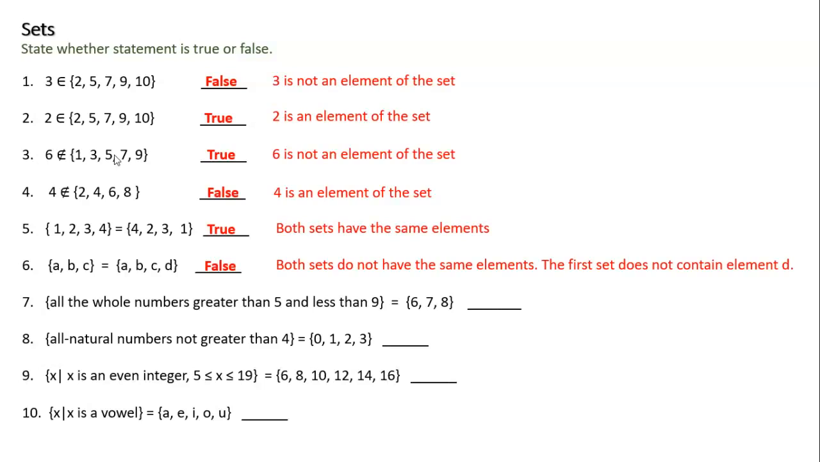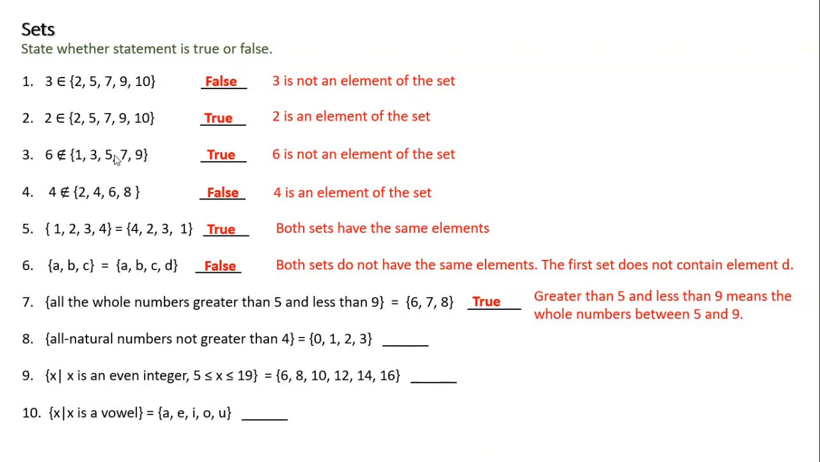Okay, it says all the whole numbers greater than 5 and less than 9. So if I'm just looking at the words on the left-hand side of this equation, it says greater than 5. Greater than 5 would be 6 and up. Less than 9 would be less than 9, not including 9. So then this one is a true statement, right? Because the numbers greater than 5 and less than 9 are only 6, 7, and 8.